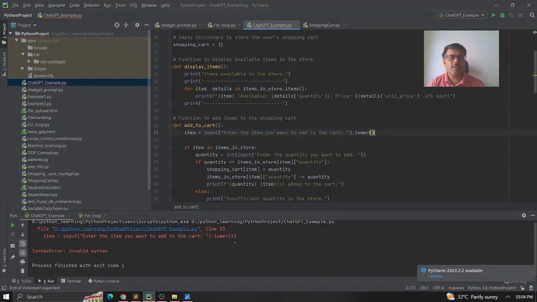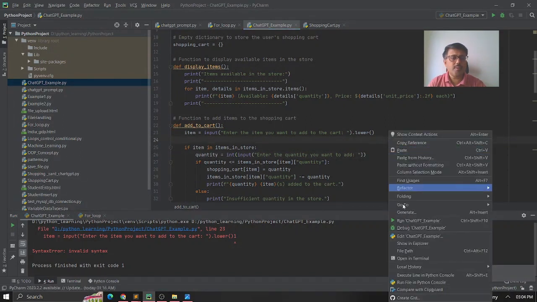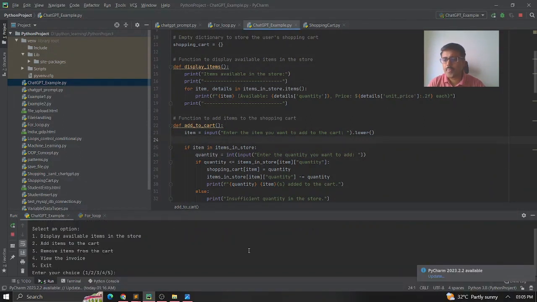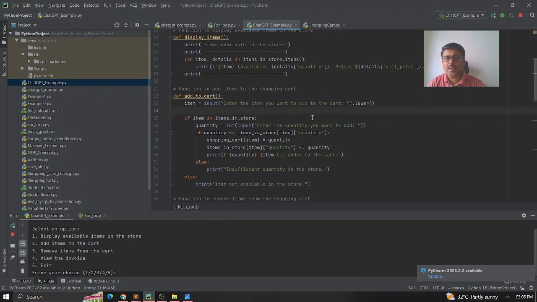So the moment I run this program, it gives me five options: display the available items in the store, add items to the cart, remove items from the cart, view the invoice, and exit.